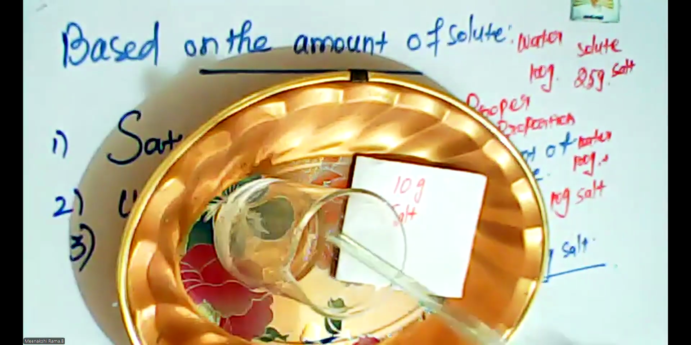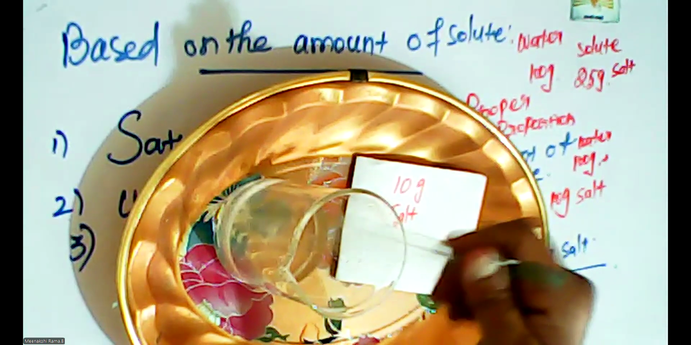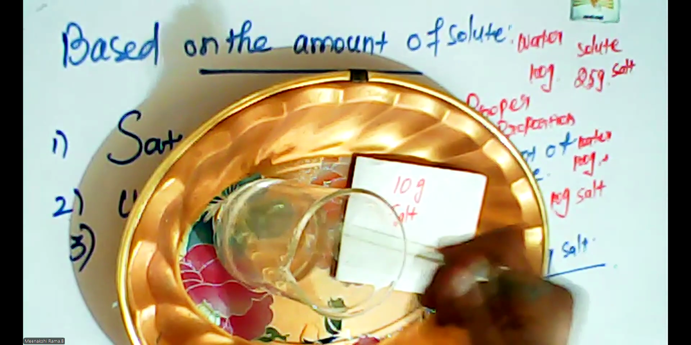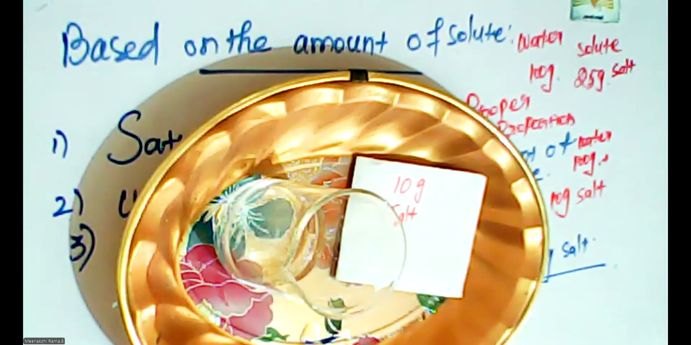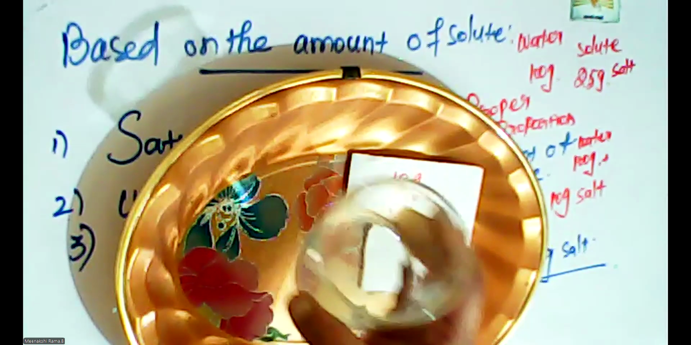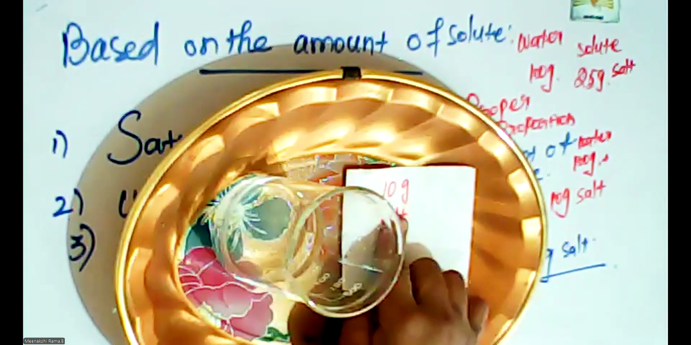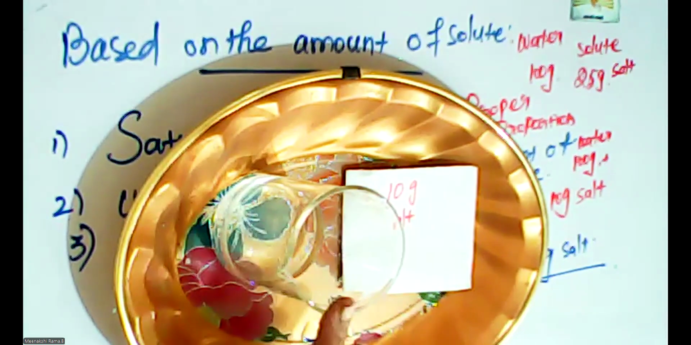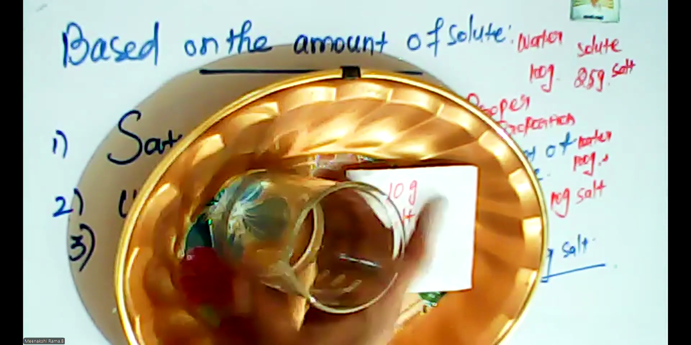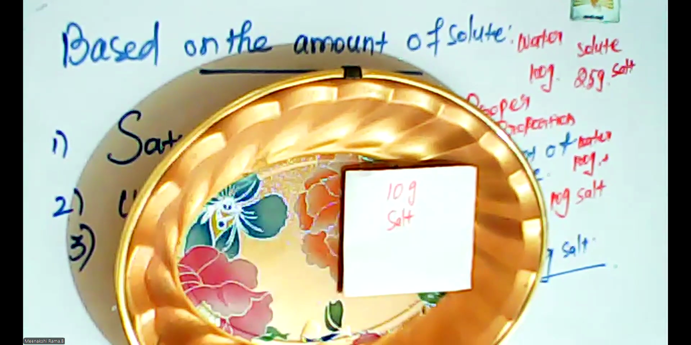Once again, stirring the solution. So it is also completely dissolved because the solute level is very low. So this solution is called an unsaturated solution. Completely the 10 gram of solute is dissolved in this solvent. So this is called an unsaturated solution. And then next one is